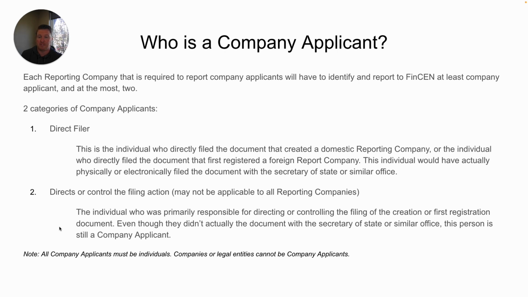A lot of times you'll see an attorney who uses a paralegal that actually files the document with the Secretary of State. Even though the paralegal was the one who filed the document, it was still the attorney who directed the filing action. And so both of those individuals would be considered company applicants.